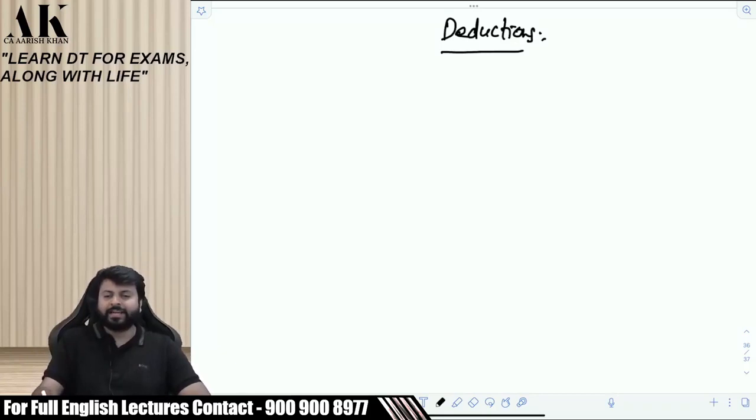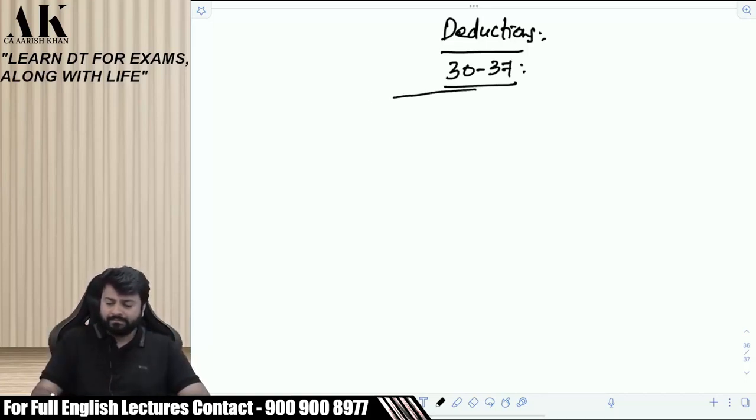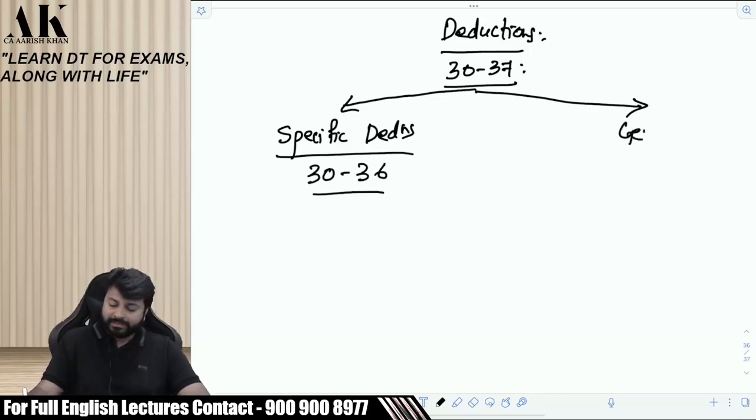Now, let us categorize the deductions. All the deductions under income tax law, please see on the board, are categorized in section 30 to 37. These 8 sections talk about deductions. Now, these 8 sections are further categorized into 2 parts. You need to understand this category first. Specific deductions, which are covered in section 30 to 36. And then there is general deduction, which is covered in section 37(1).